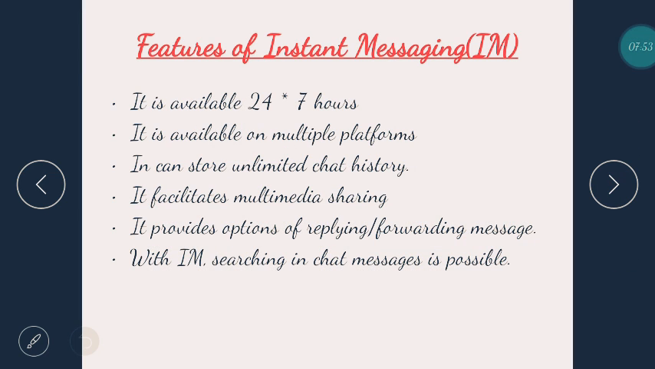Now what are the features of instant messaging? It is available 24/7. Of course, WhatsApp doesn't tell you that it's a Sunday, or it's after 12 a.m., or it's as early as 4 a.m. You can message anyone anytime. It is available on multiple platforms. It's not only a single app that allows instant messaging. You can chat with anyone with any app like Facebook Messenger and Telegram and many more examples I gave earlier.